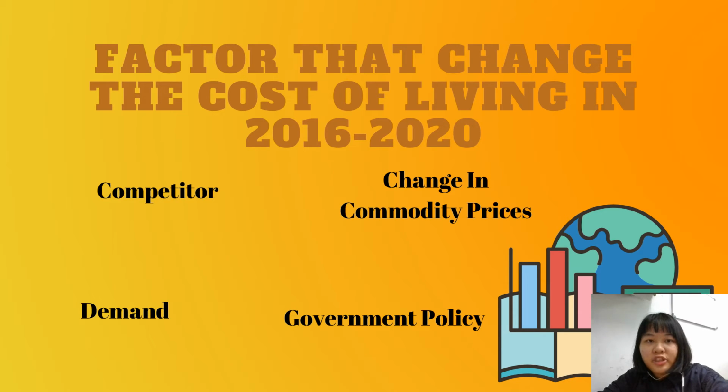Next, the factor that can change the cost of living is competitor. This is shown in 2016. The CPI of clothing and footwear decreased. This explains the falling cost of living in clothing and footwear in Malaysia. This is because the clothing and footwear market is highly competitive, so they can only lower price on clothing and footwear. As a result, cost of living in Malaysia can change by competitor.